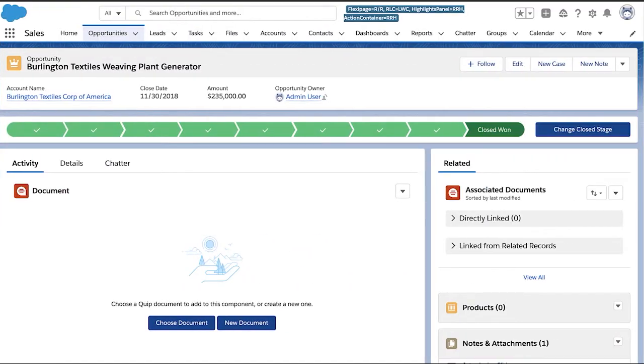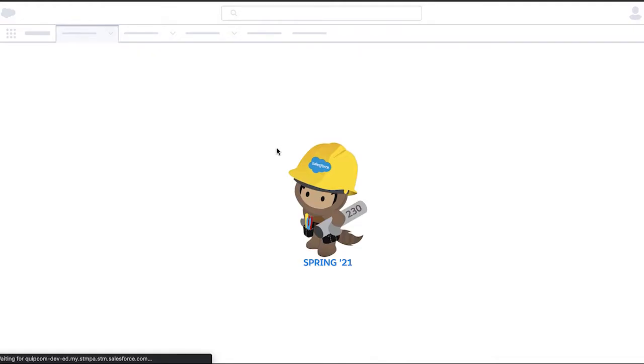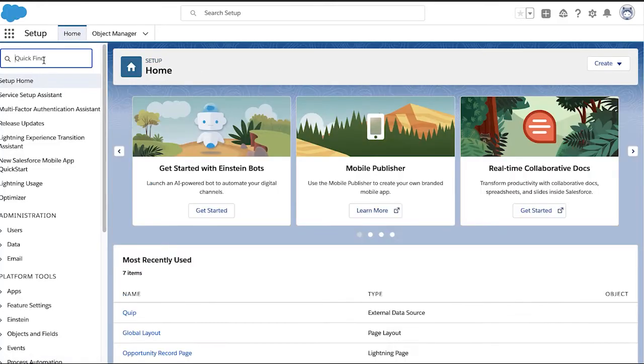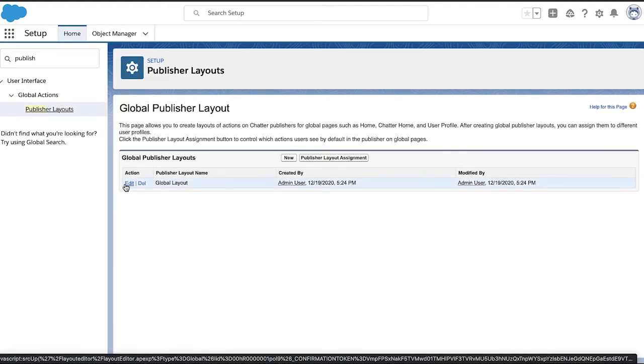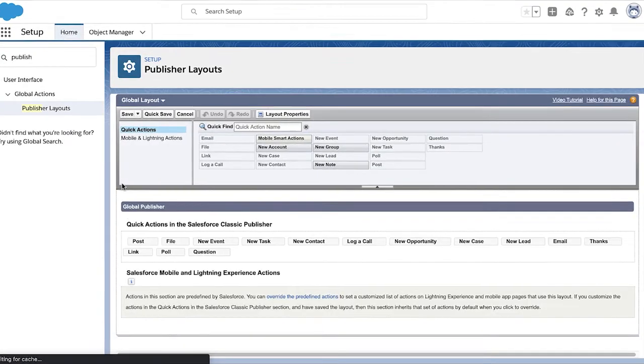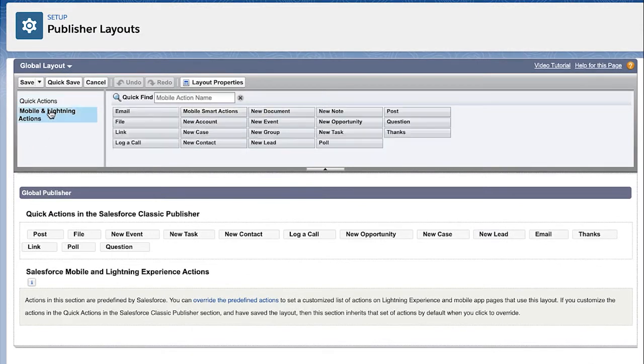Lastly, you may want to know how to set up the new document in Global Actions. Let me show you how. Admins can set it up in Setup. Search for Publisher Layout. Click on Edit for Global Layout. And then click on Mobile and Lightning Actions.